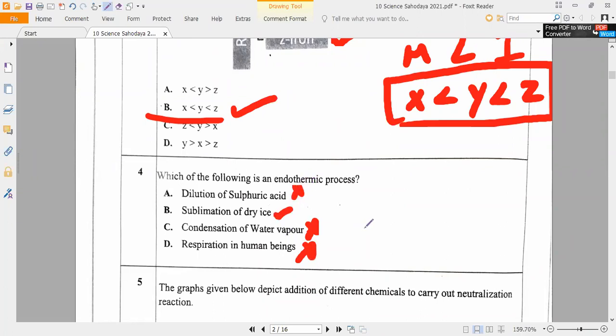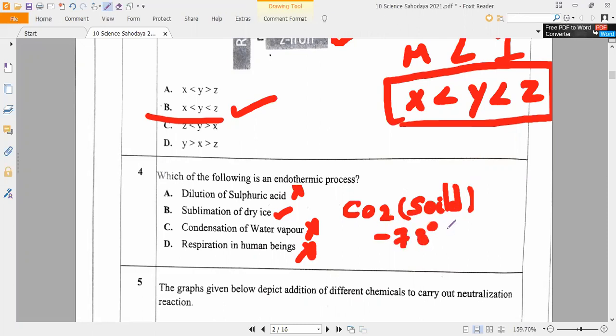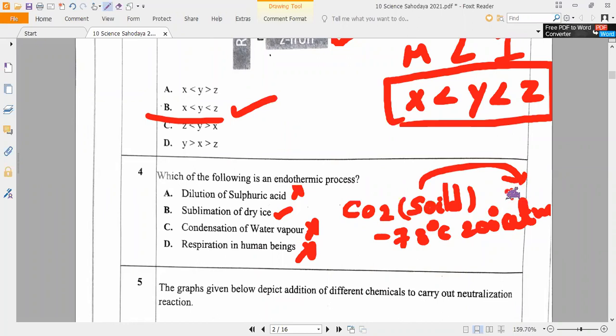Why sublimation of dry ice? It is endothermic. It does not produce heat. It will absorb heat energy because of the sublimation of dry ice. Dry ice means what? Solid carbon dioxide. So it will be at minus 78 degrees Celsius. If we start converting it into the gaseous state at room temperature, what is the room temperature, guys?